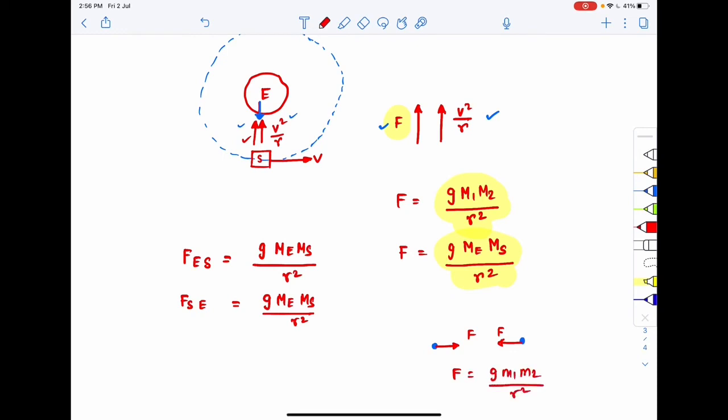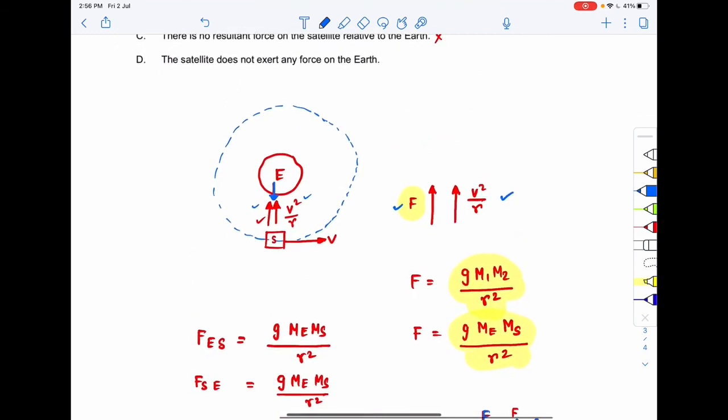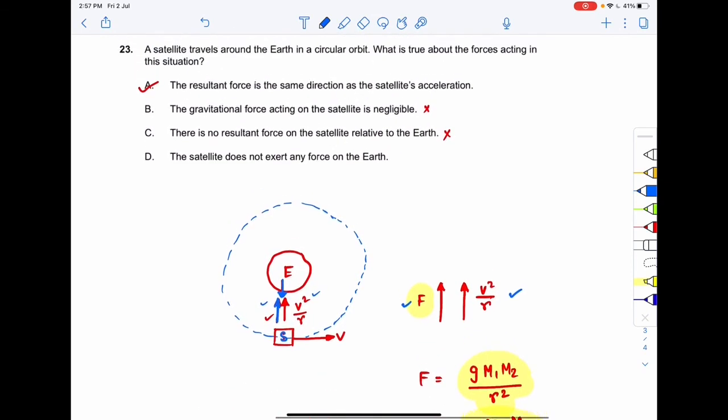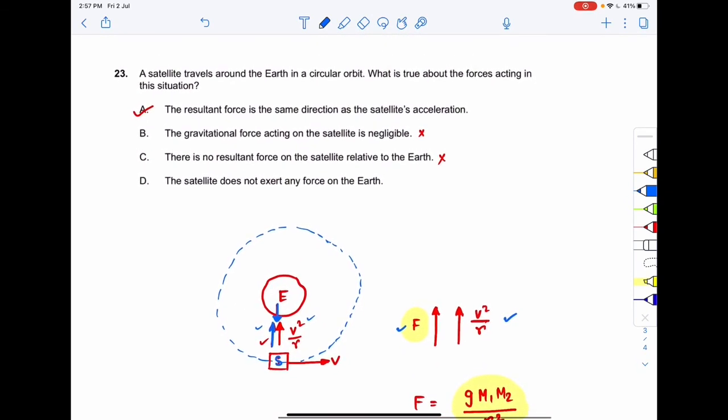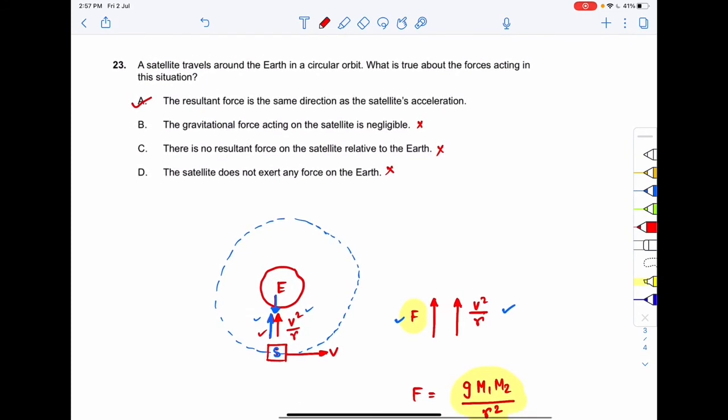So that means when two bodies are placed close to each other, they will exert the same gravitational force on each other. The first body will give this force on the second body, and the second body will give this force on the first body. In this manner, the satellite is giving a force F on the earth. Similarly, the earth is pulling the satellite to itself with the same force. So that means the satellite does exert a force on the earth, so this option is also incorrect. The correct option to your question number 23 will be option number 8.